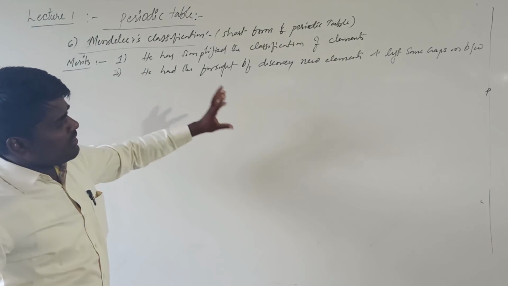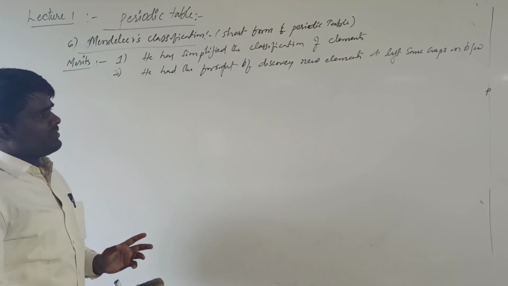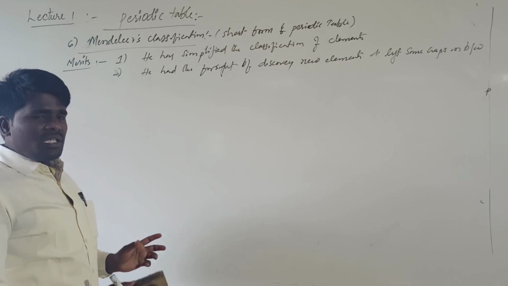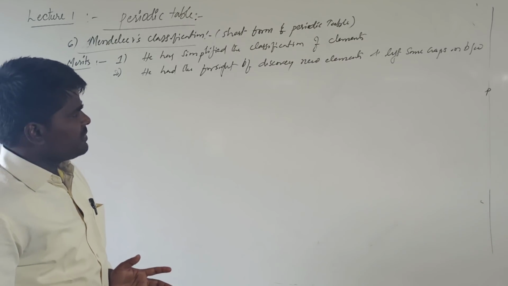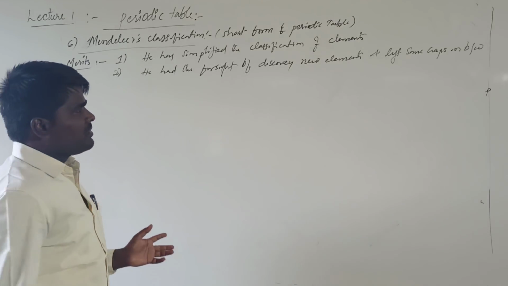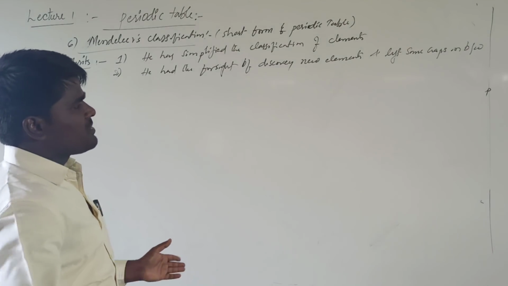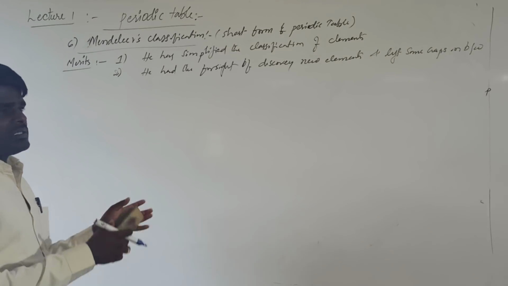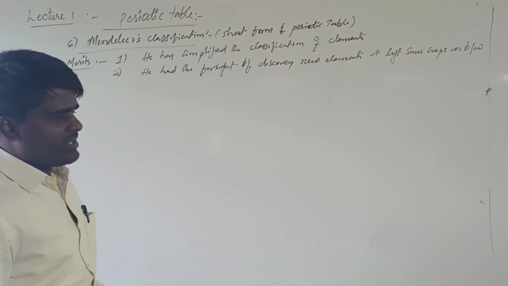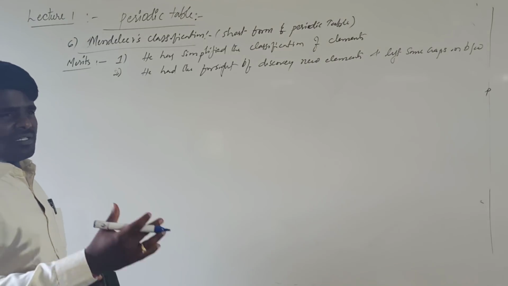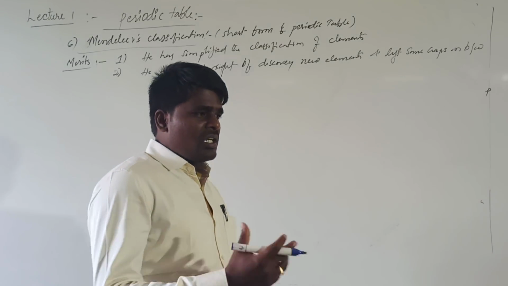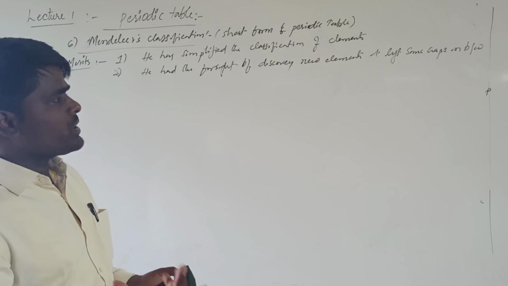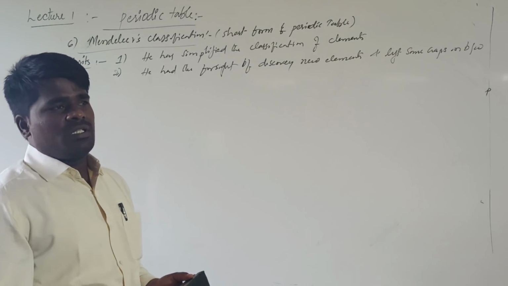Even though he arranged the elements with the atomic weights, he gave equal priority to the properties also, without sticking to the simple atomic weight. By considering the properties, whenever there is a large gap between two consecutive elements, generally we found that when he has arranged the elements in the increasing order, the difference of atomic weight between two consecutive elements will be 2 to 3.